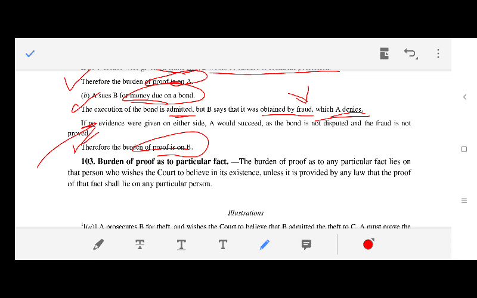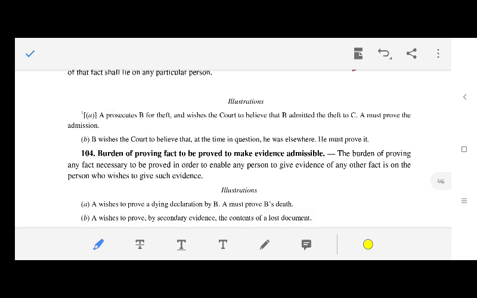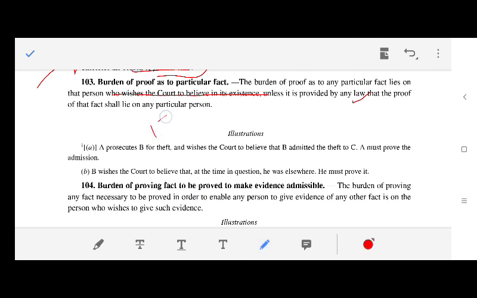Section 103, Burden of proof as to particular fact. The burden lies on that person who wishes the court to believe its existence, unless it is provided by law that the proof of that fact shall lie on any particular person. Illustration: A prosecutes B for theft, Section 379, and wishes the court to believe that B admitted the theft to C. A must prove the admission.